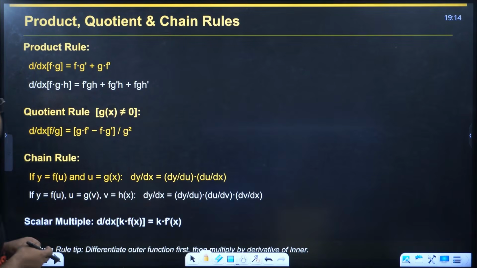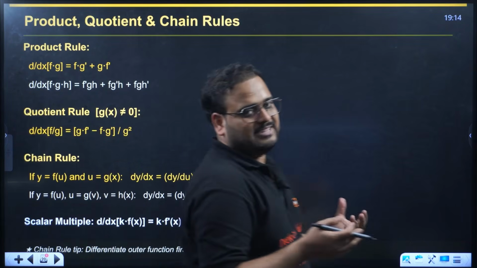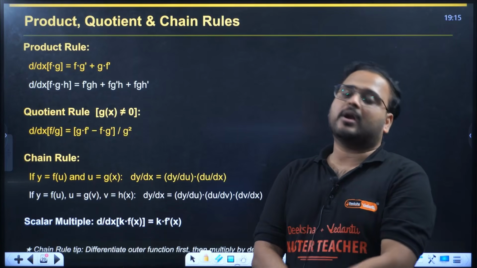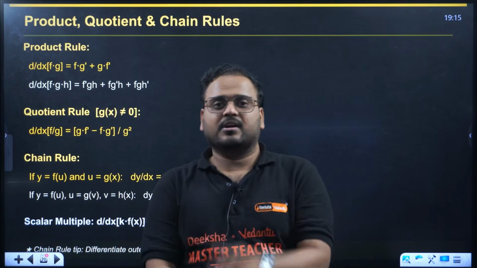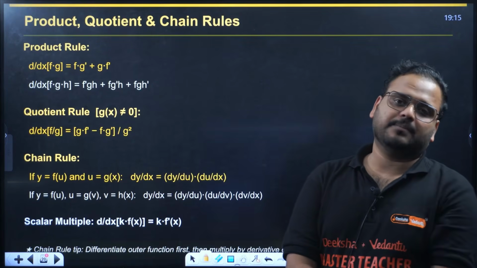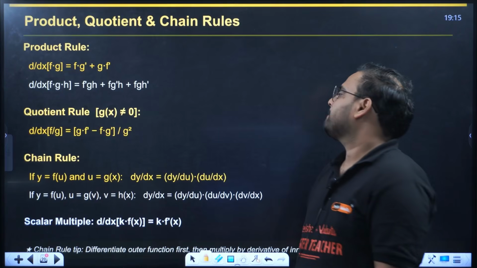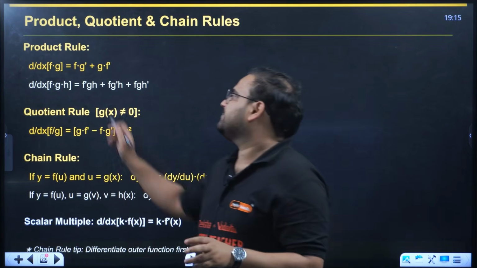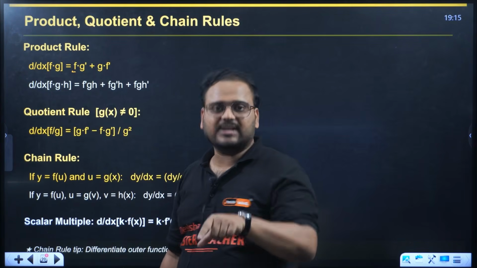Okay. Product rule. If two or more functions are given in product, f into g, f into g into h, f into g into h into k, any number of functions, usually they will give maximum 3 functions, they will not give you 4 or 5. You differentiate like that, keeping one function as it is, differentiate the other one, g dash.